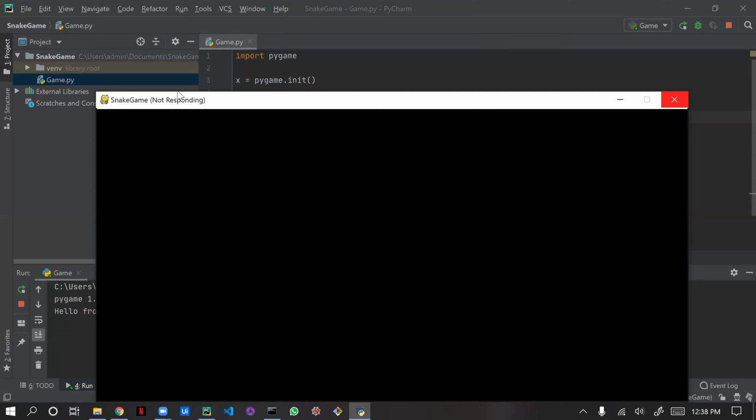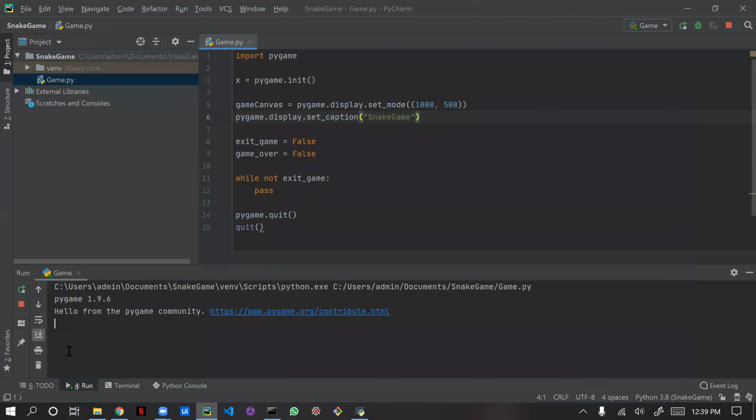To avoid this continuous loop, we need to handle it by using keyboard events. Normally we have events in all coding standards, so we will be handling those events by using pygame commands. As of now I'm just stopping the program. We'll remove this pass.